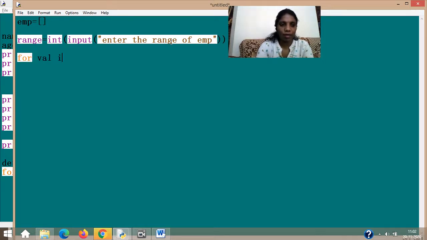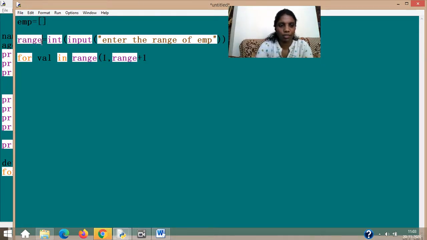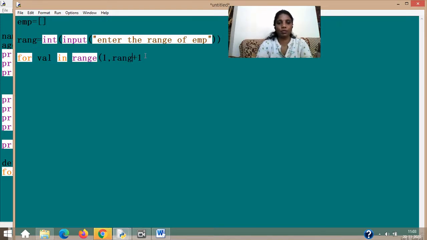For val in range, from 1 to the given range plus 1. Range being a keyword, I think it won't work, so I'm not going to take a chance. If you want, you can try. So my range is fixed. How many I have fixed, I don't know how many will go to this emp list. Now I already have val there, so val is going to continue for a period of time.